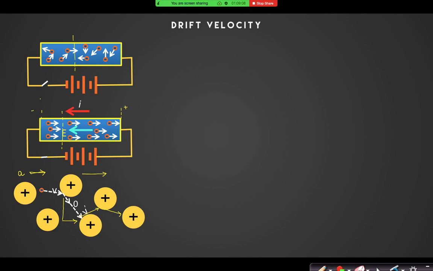Yes, sir, finally we can't find the value of velocity or the direction of it. Finally means where? At any instant, instantaneous, you cannot find. I'm not saying about any instantaneous thing. I'm talking about an average thing. Sir, you just said the electrons are moving very slowly, 10 to the power minus 4 centimeter per second, but the speed of electricity is very high. No, that is a misconception.